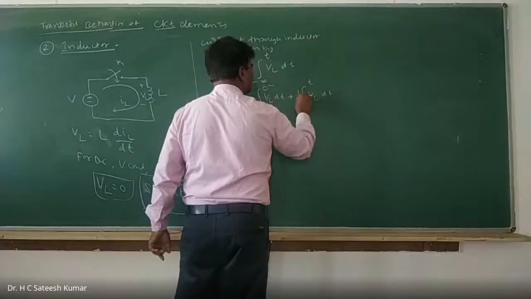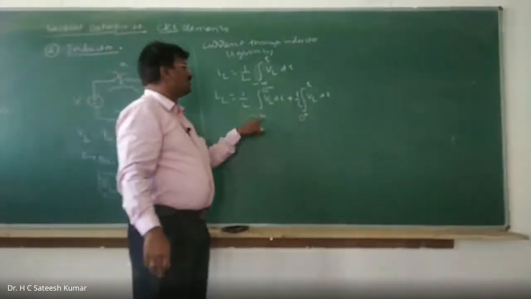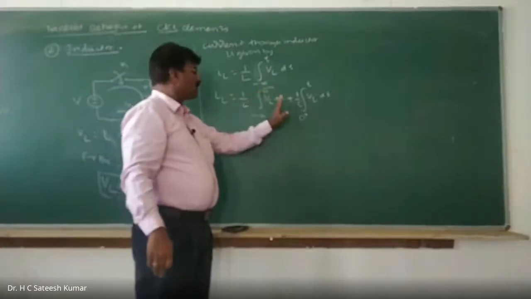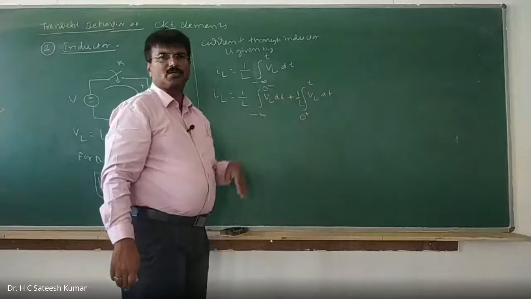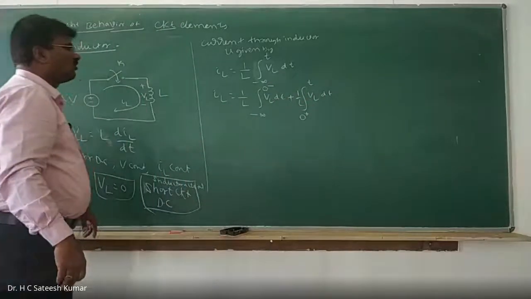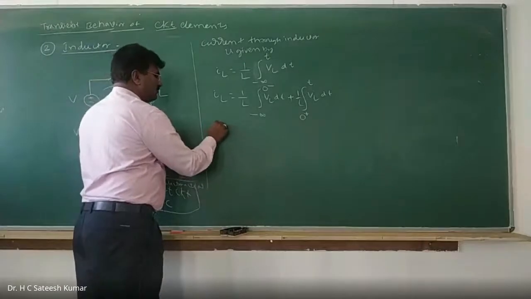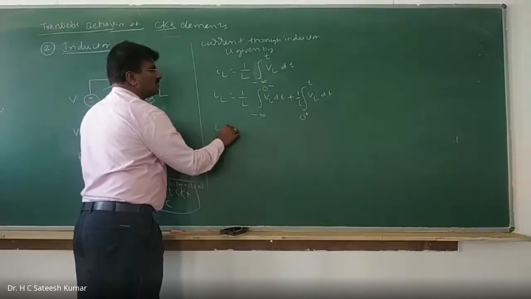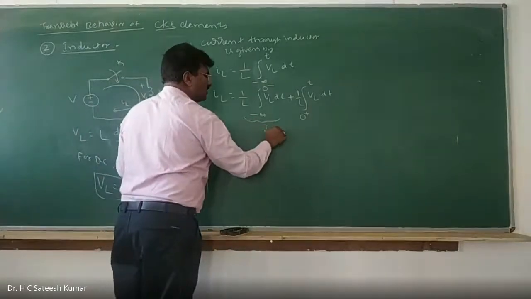Minus infinity to t can be split: minus infinity to 0 minus is before the switching operation, and 0 plus to t is after the switching operation. The first term is nothing but the initial condition before the switching operation.